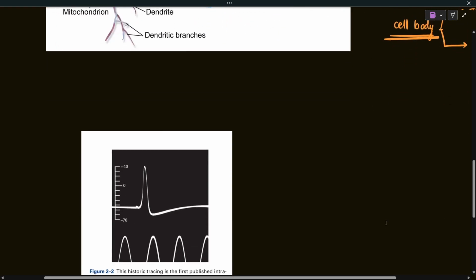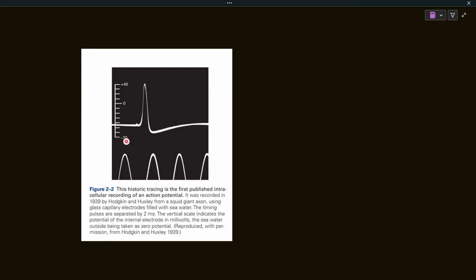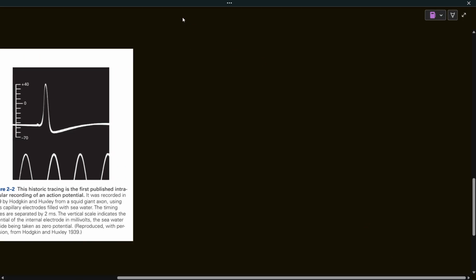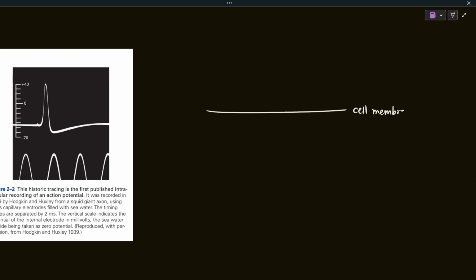Okay, so this is the first tracing which was published of the action potential. What happens is that neurons have the property of generating it. Each cell has a certain potential. So let's discuss this a bit. Let's say that this is the cell membrane. This is the inside of the cell and this is the outside of the cell. Let's say the outside of the cell is the extracellular matrix, and the inside of the cell is the cytosolic part.